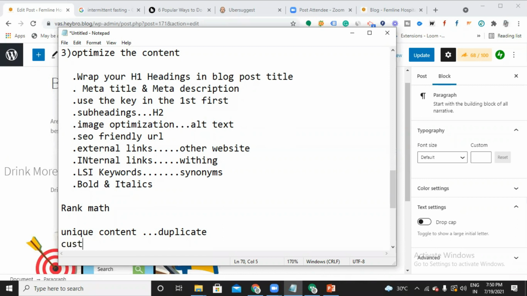I don't even prefer going with stock images. Customize your own images. Design your own images and put those images in. Anyhow, designing of images is something we're going to discuss in the social media section, so at that time you will become perfect in SEO as well. This is the second tip I can give you.